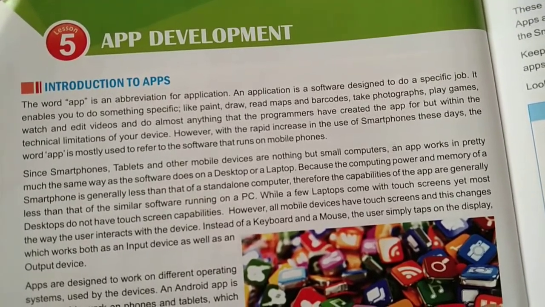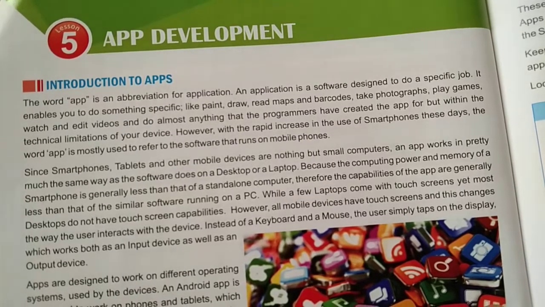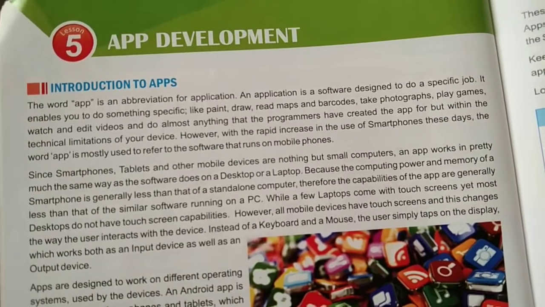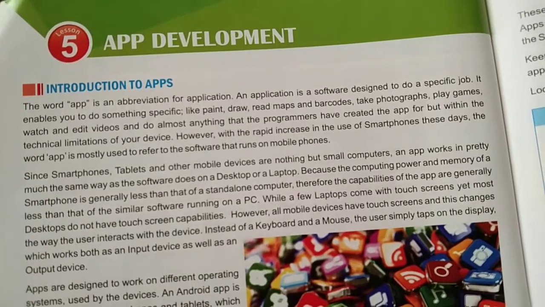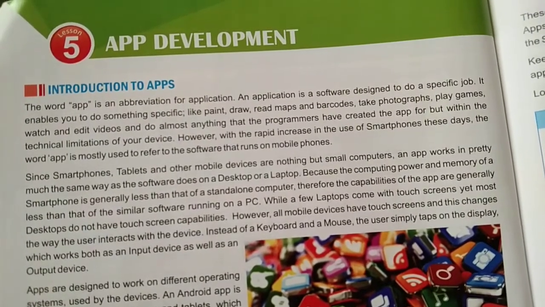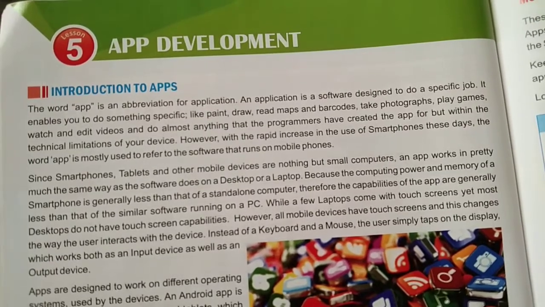But first of all, the introduction part of apps. The word app is derived from the word application, and an application is software which is designed to do a specific job.